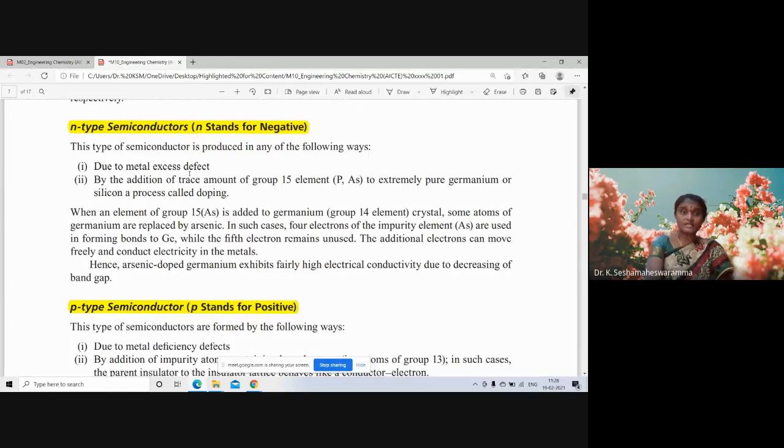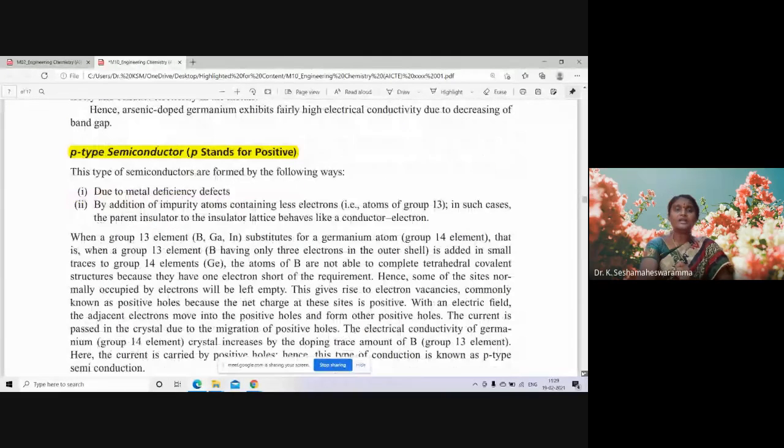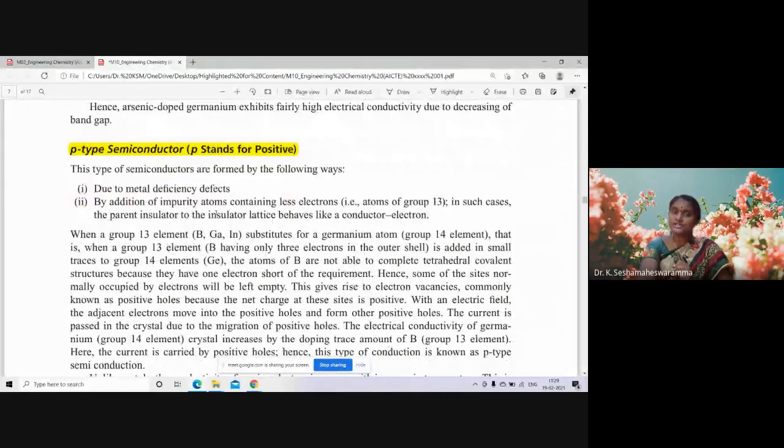If metal excess is there, somewhere extra electron is there in the interstitial position of the lattice. Or otherwise, if we are doping group 15 elements. At the same time, P-type semiconductors are formed due to metal deficiency defects. Here electrons are, positive hole is formed. Or otherwise, we are adding group 13 elements like boron, gallium, indium. These are known as P-type semiconductors.